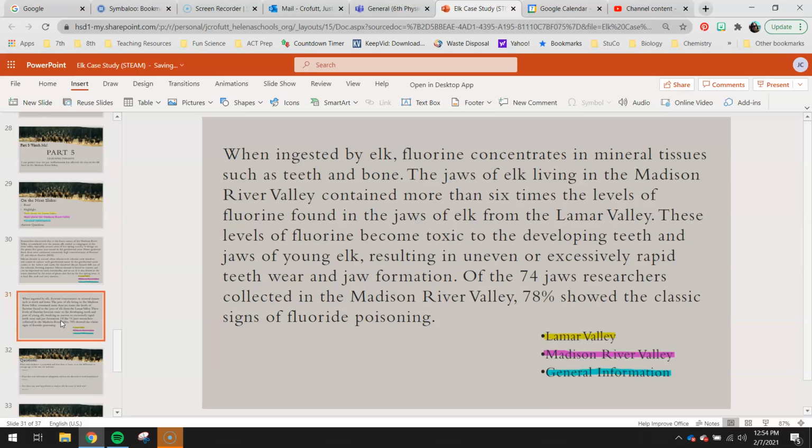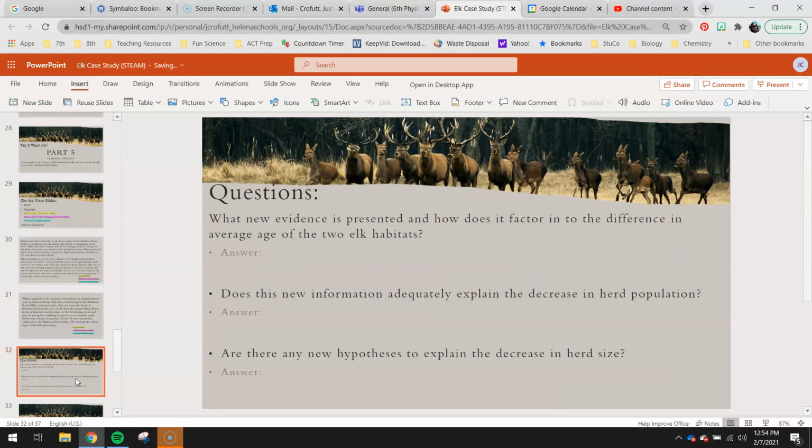These levels of fluorine became toxic to the developing teeth and jaws of young elk, resulting in uneven or excessively rapid teeth wear and jaw formation. Of the 74 jaws researchers collected in the Madison River Valley, 78% showed the classic signs of fluorine poisoning or fluoride poisoning.